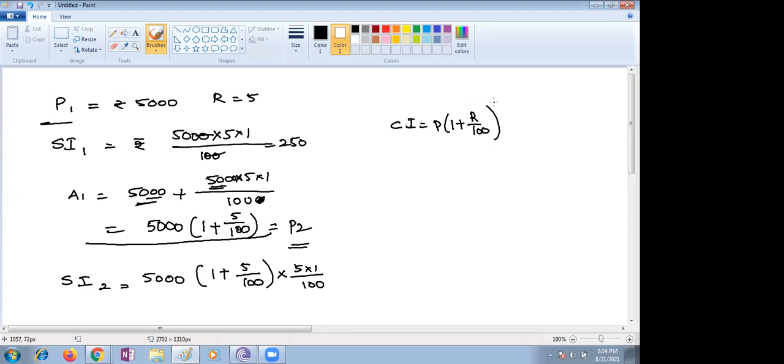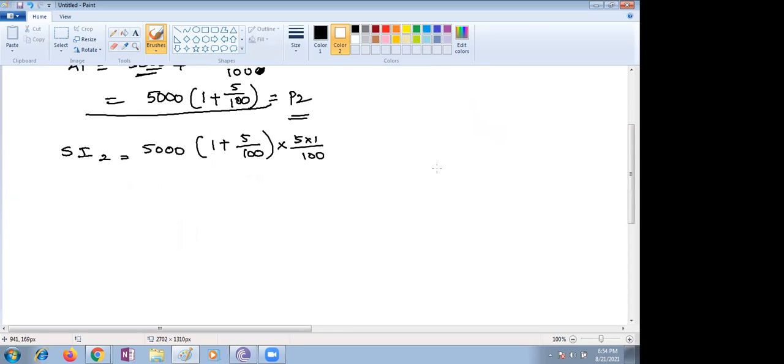Ma'am, can you please solve some questions by this formula? Yes, we will go step by step. That's why I'm giving the formula. When we go to sums, we can easily see why we are taking P into 1 plus R by 100 whole to the power n. Let me take some more examples on this, children.